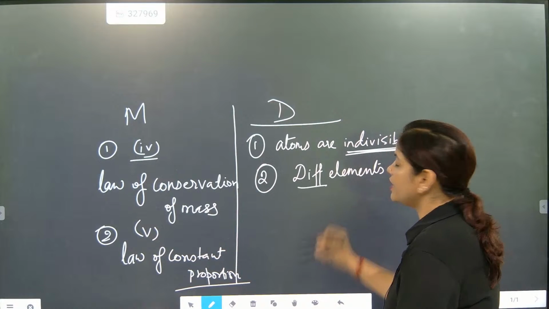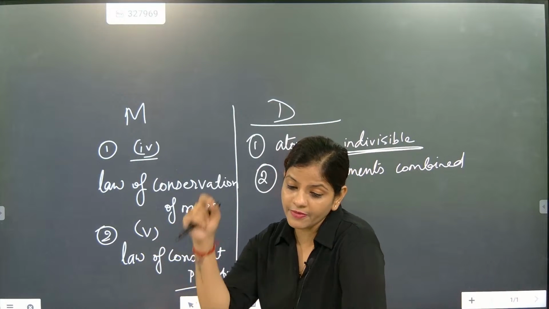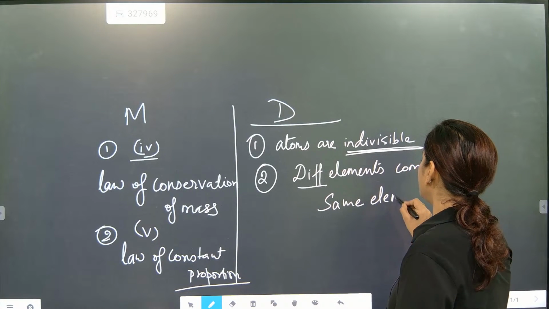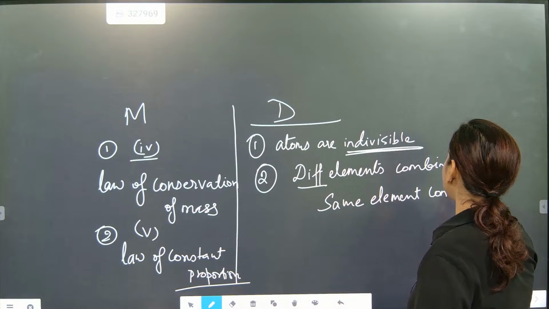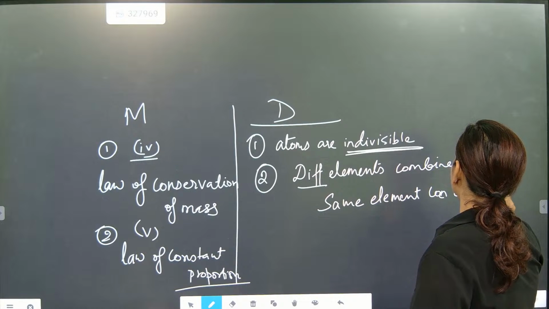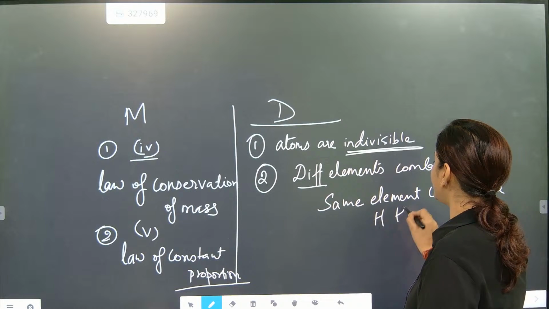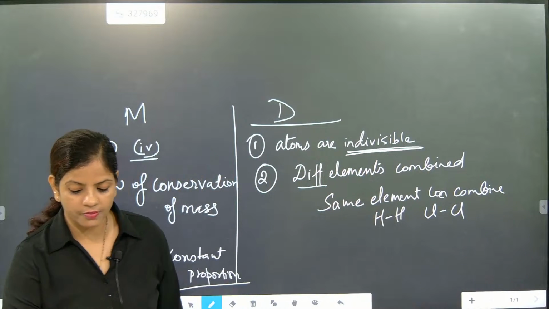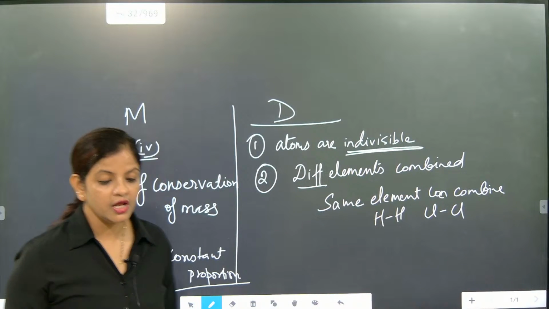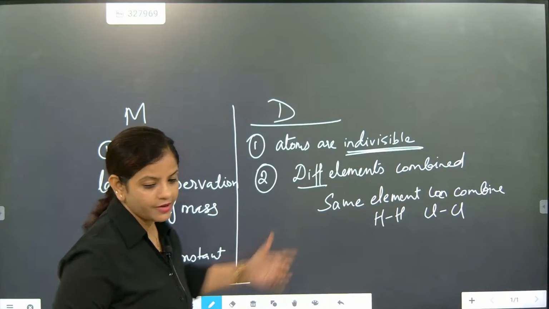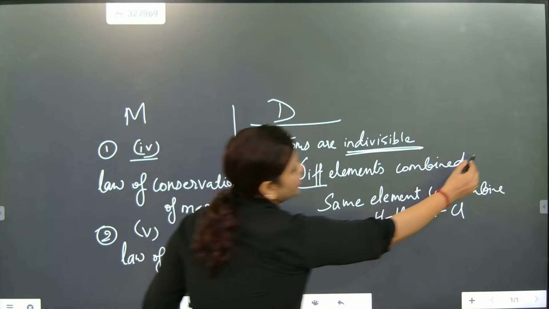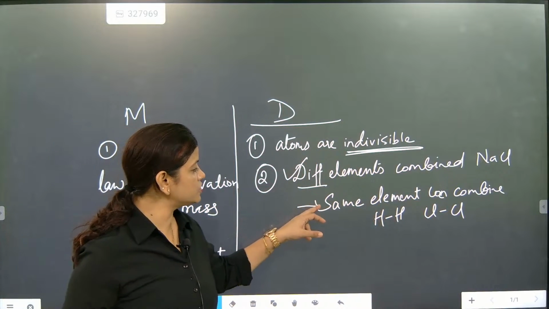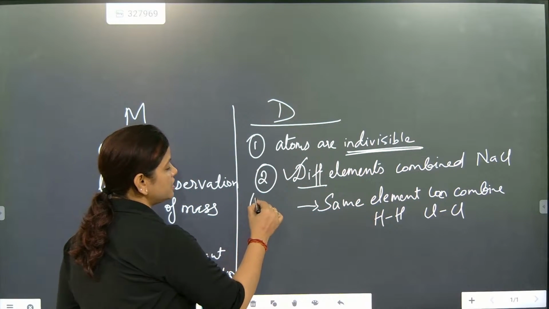He talked about different elements, but he did not mention that the same element can also combine, like hydrogen-hydrogen, chlorine-chlorine. He explained combinations like sodium and chlorine, but he did not explain this one. So this was missing in his postulate.